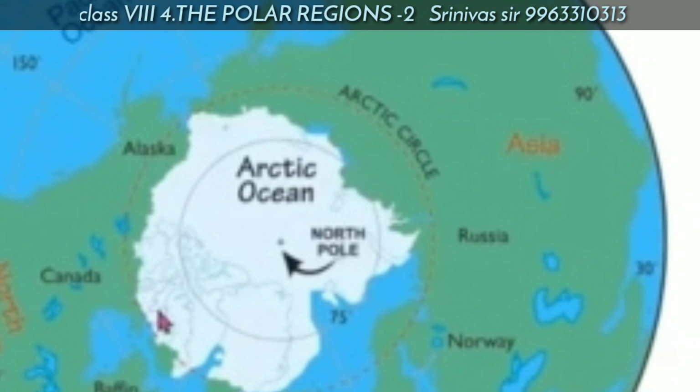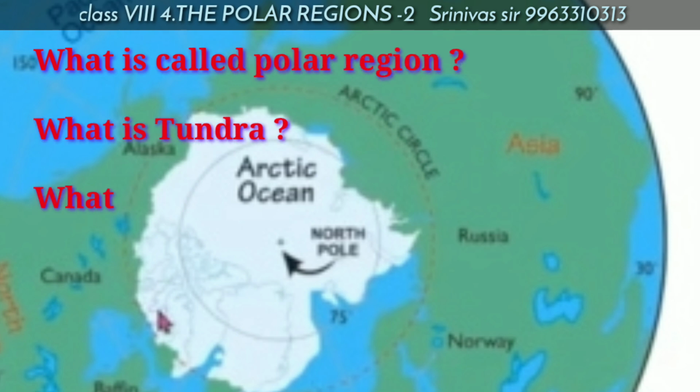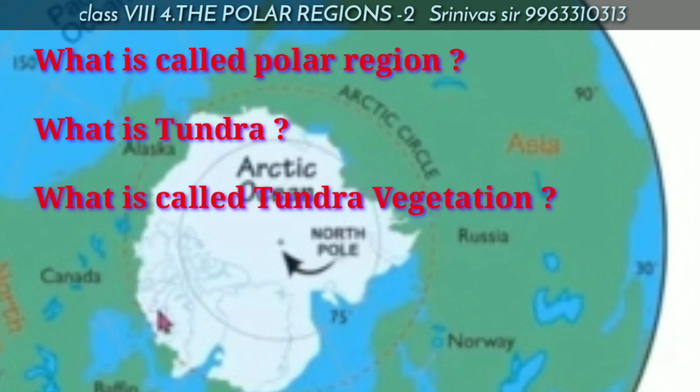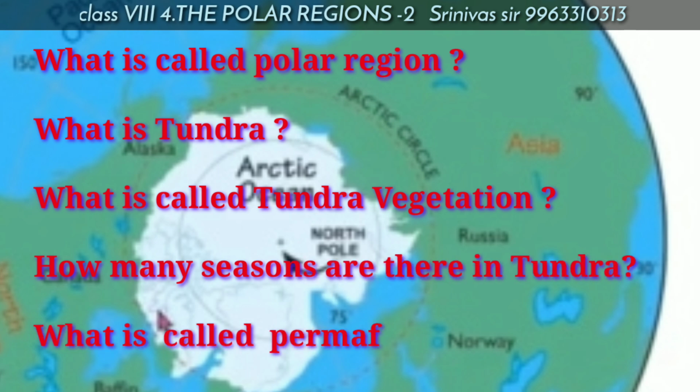Dear children, in Part 1 of this lesson, we have discussed what is called polar region, what is called tundra, what is called tundra vegetation, how many seasons are there in tundra region, and what is called permafrost. Once again, I will recall the main points which we have discussed already. Let us start.